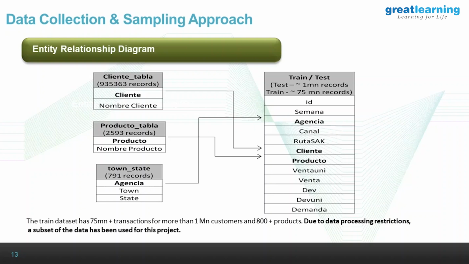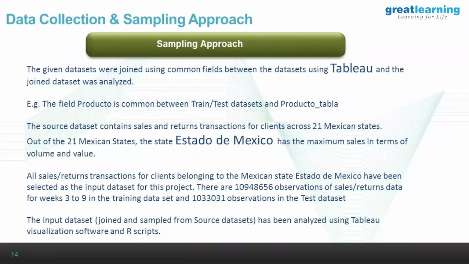The other way you could have done it is, as a representative, even 1 lakh records, taking say 10,000 from each state with a random seed number, and you could have illustrated. There's nothing wrong in that. You define some number of records, say 10 lakhs, but representing all the states randomly. That is also possible. Okay, we'll show you the reason why we've taken one state: it has the maximum demand. Yeah, that's okay. I've just explained the sampling approach.